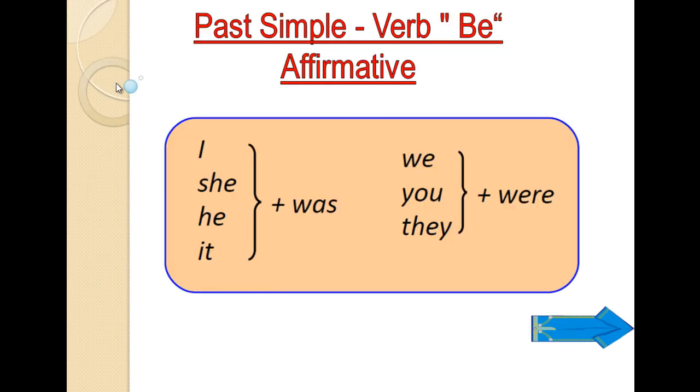So I, she, he, it was. I was. She was. He was. It was. We, you, they were. We were. You were. They were. It's called affirmative or positive sentences.